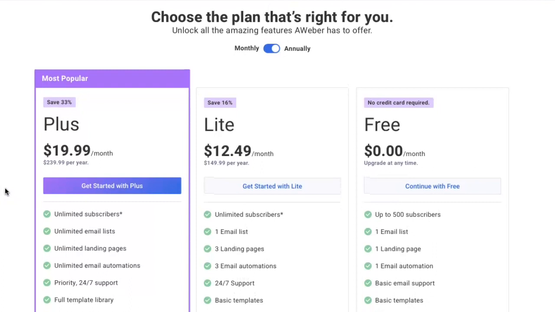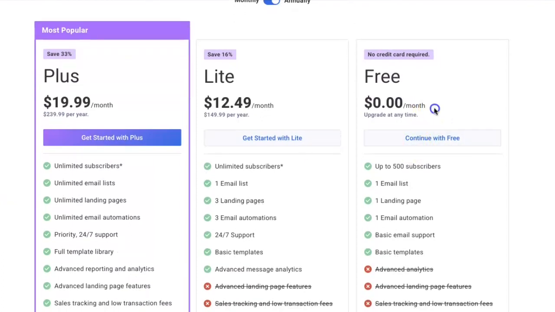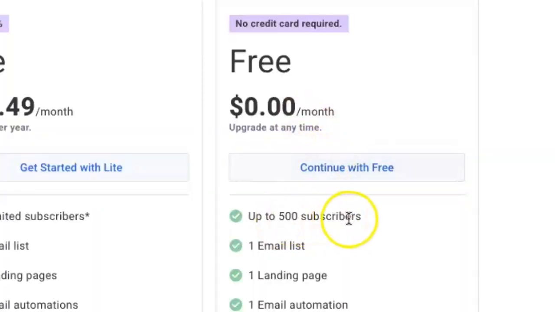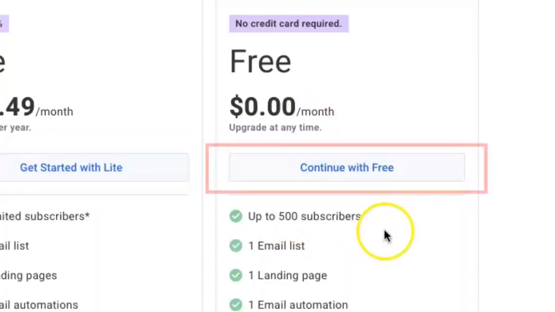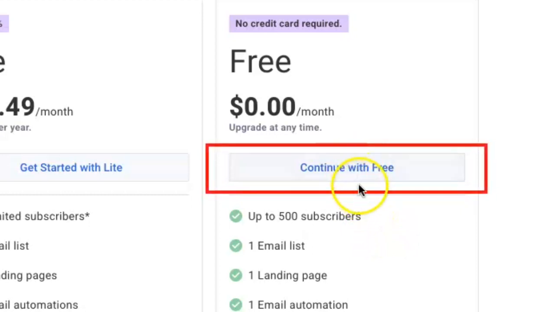All right, when you get to this page, you're going to see multiple packages right here, but all we need is the free account. You can get up to 500 subscribers with the free account, so that's more than enough to start off with. So I'm just going to click on Continue with Free.